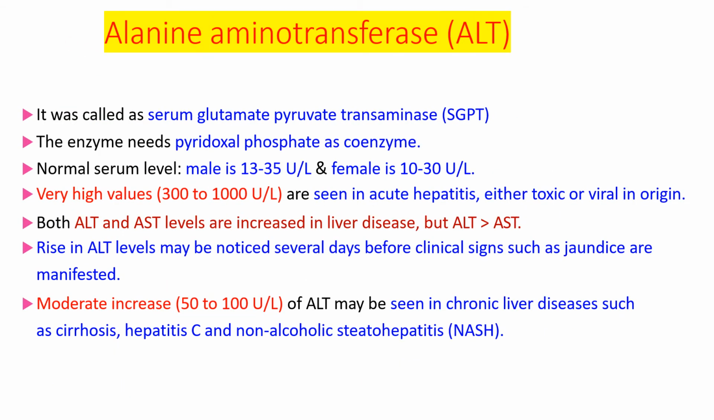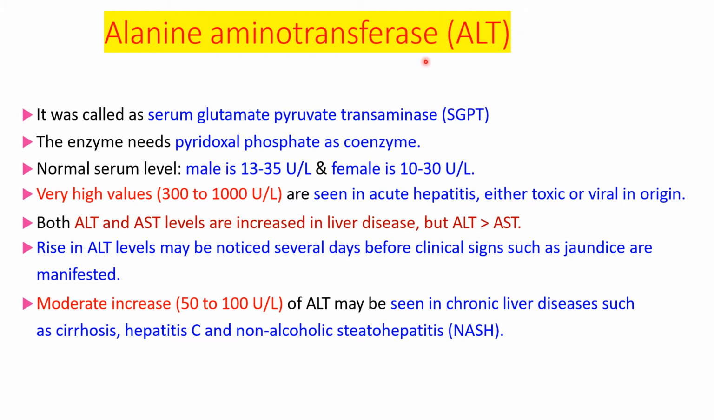The next enzyme is alanine aminotransferase, or ALT, whose other name is SGPT, that is serum glutamate pyruvate transaminase. This enzyme needs pyridoxal phosphate as coenzyme. You need not remember the difference between male and female; you can remember 10 to 35 units per liter as the normal serum ALT level. Very high values are seen in acute hepatitis, which may be either toxic or viral in origin.